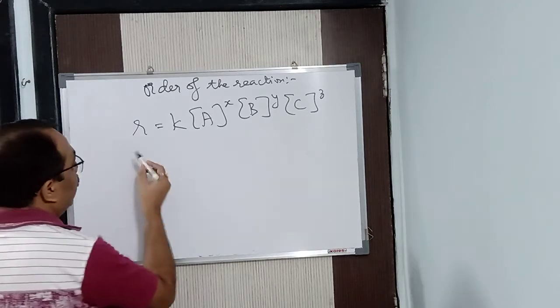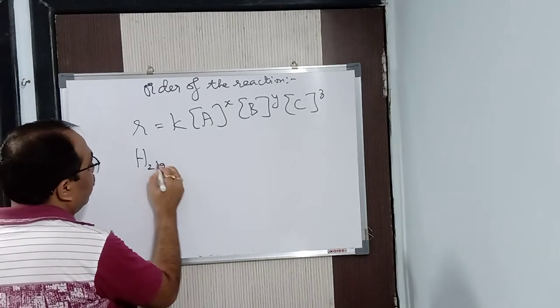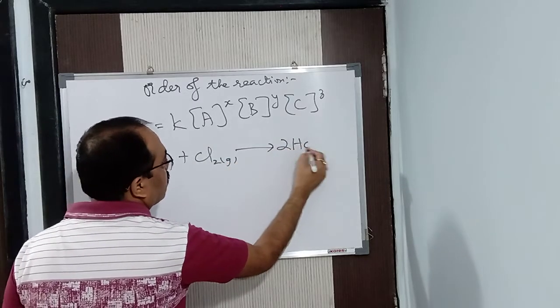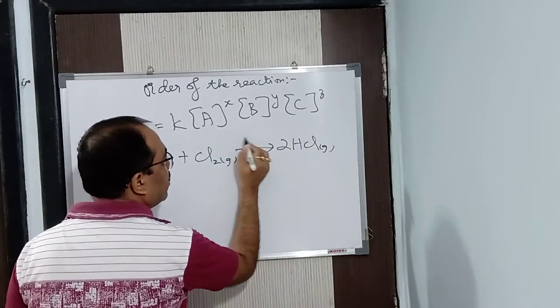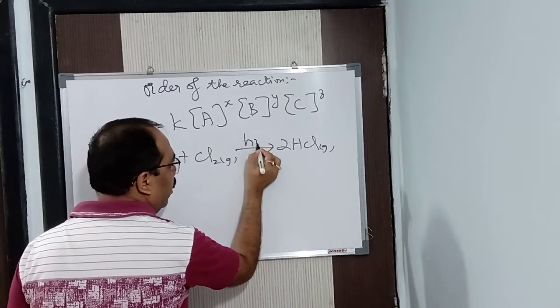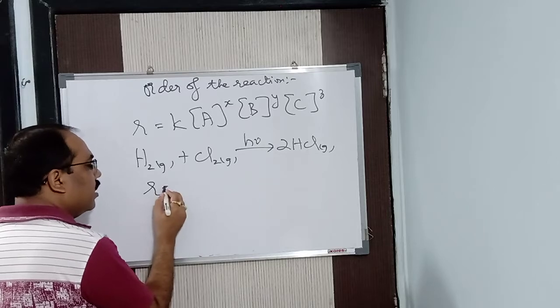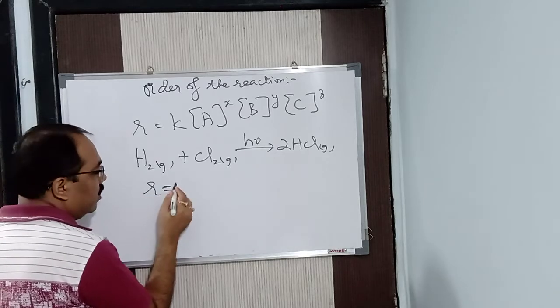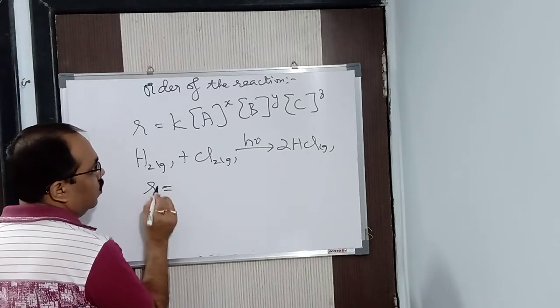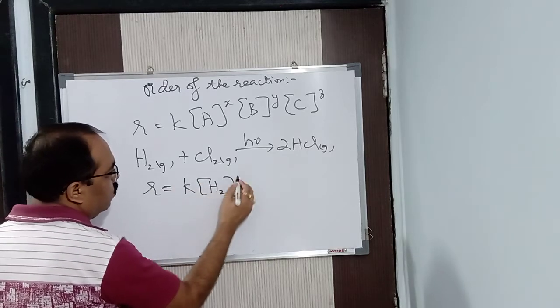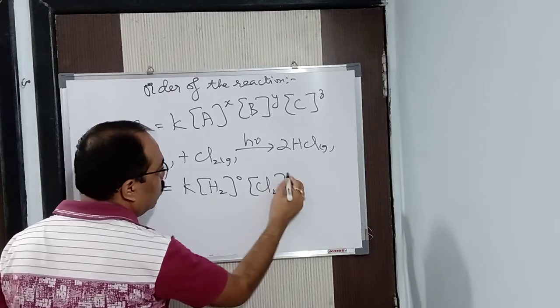See here. For example, a particular reaction is there, a very simple one. H2 gas plus Cl2 gas gives 2HCl gas. The reaction takes place in UV light or hν, diffuse sunlight. When I write the rate law, R is equal to K into concentration of H2 to the power 0 and Cl2 to the power 0.